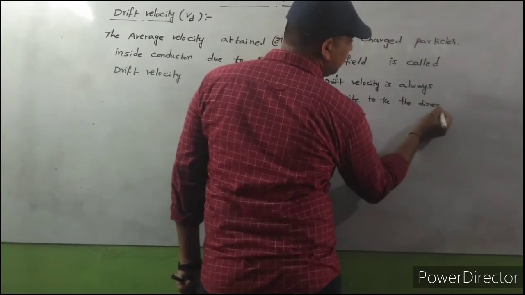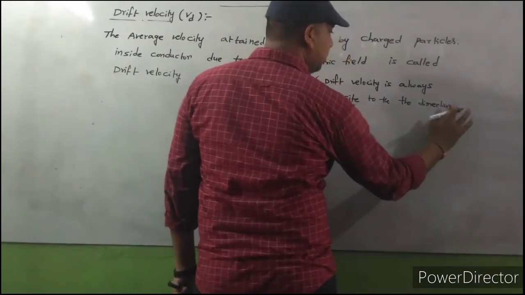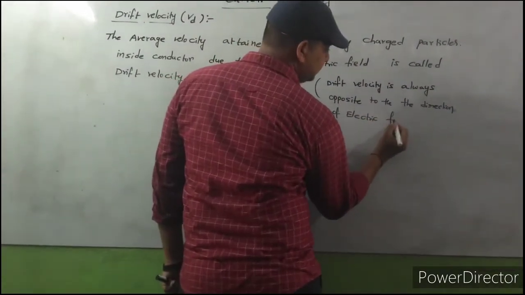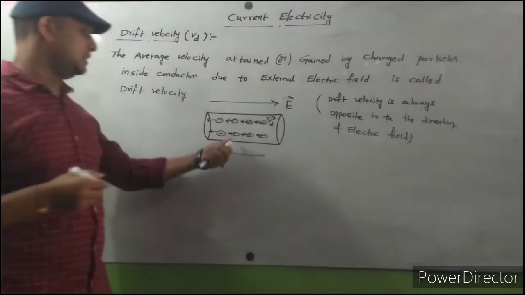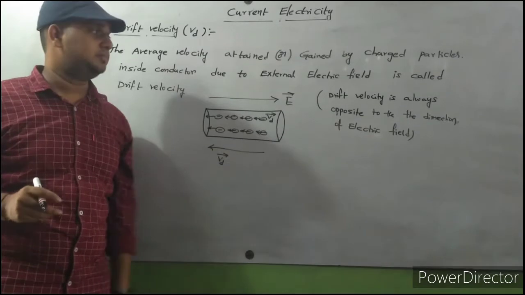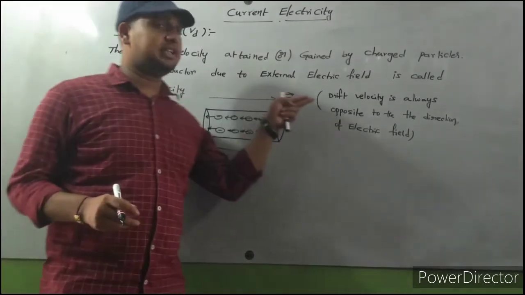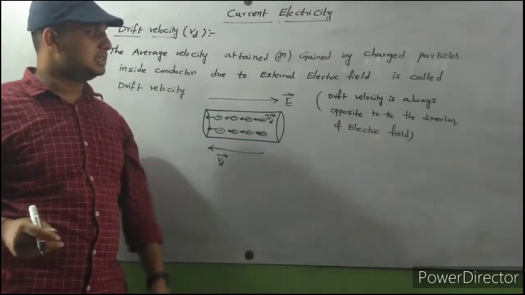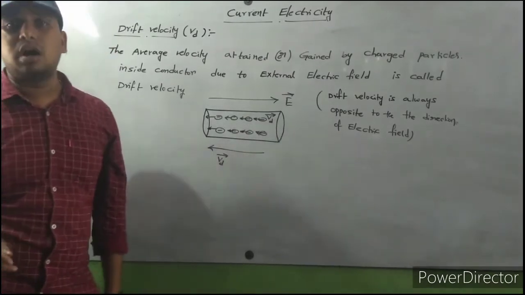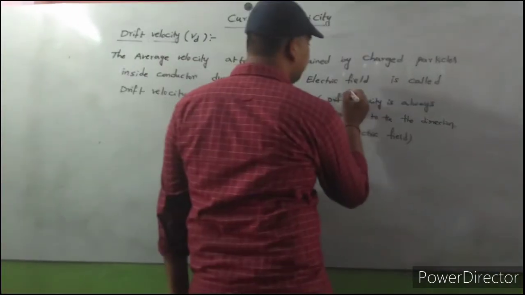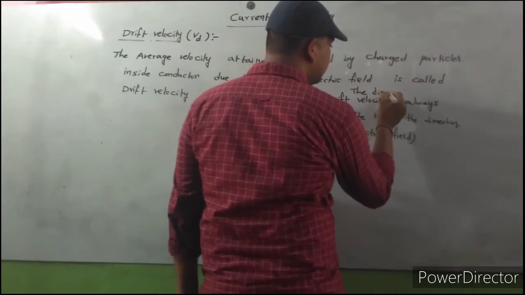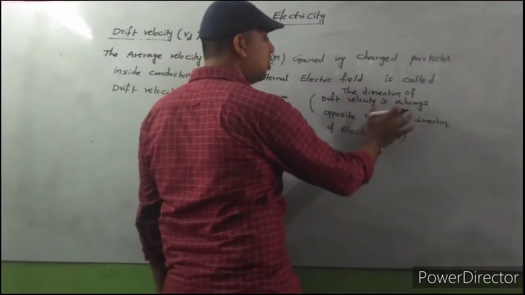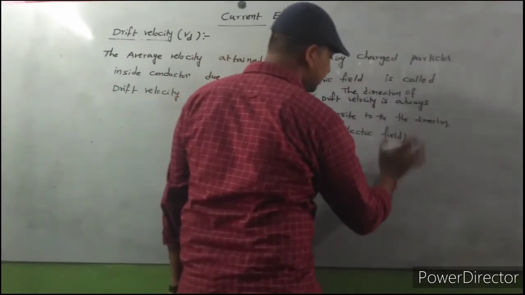So drift velocity and electric field are in opposite directions. If the electric field acts in this direction, the charges inside the conductor move in the opposite direction.